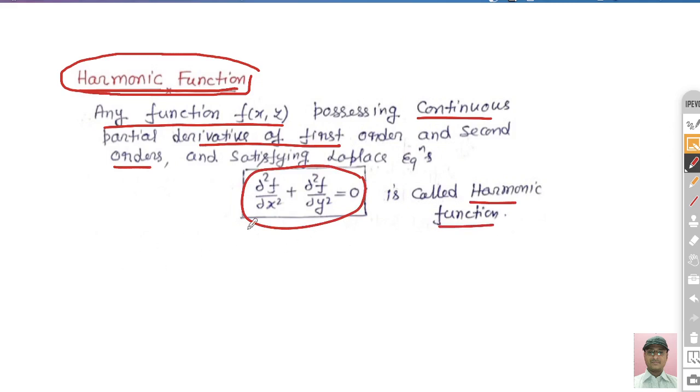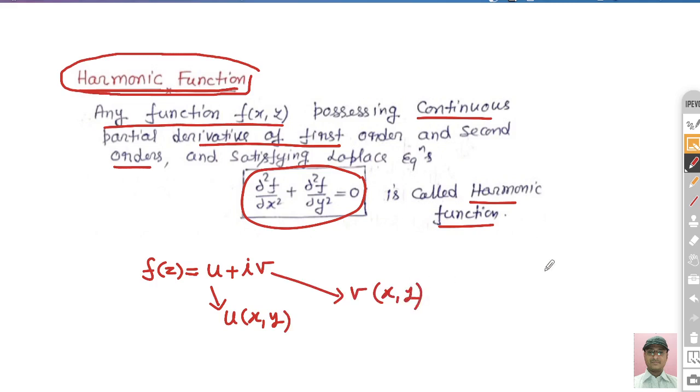So many times in the GATE exam they have also asked whether the given complex function is harmonic or not. Let's suppose this is the given complex function, that is u plus iota v. You have to tell whether the given function is harmonic or not, for which you know u is the real part, which is a function of x and y. In the similar way, v is also a function of x and y, right?